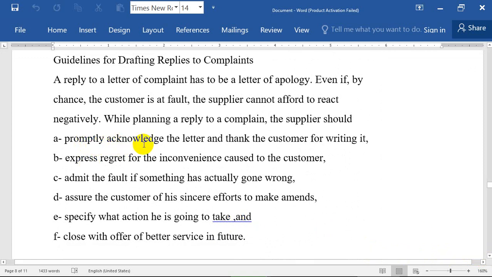promptly acknowledge the letter and thank the customer for writing it. At the beginning, you have to thank the customer and say thank you for complaining, and we are ready, or we have to have knowledge about the mistake itself. For example, if you are an employee in customer service or customer care in the company that you are working in, you must have knowledge about the mistakes that happened in the goods.